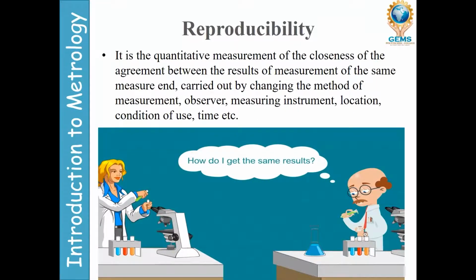Reproducibility. It is a quantitative measurement of the closeness of agreement between the results of measurement of the same measurement carried out by changing the method of measurement, observer, measuring instrument, location, condition of use, time. So what is reproducibility? Reproducibility means आपका जैसा आप बनाया हो सेम एज यूजुअल, आप डायमेंशन चेंज ना करके दूसरा आइटम हम बनाते हैं, that we can say reproducibility.